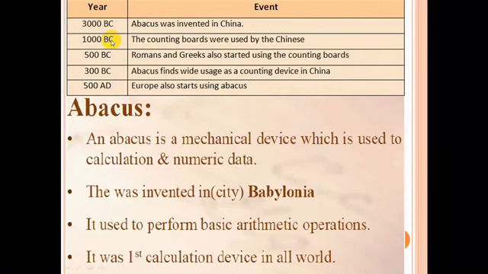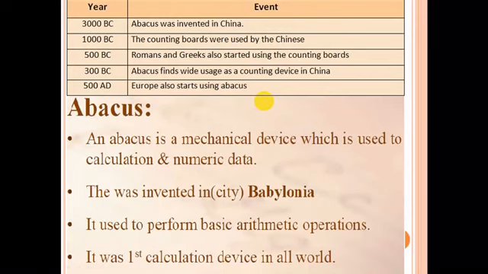In 500 BC, Romans and Greeks also started using counting boards. In 300 BC, the abacus found wide usage as a counting device in China. In 500 AD, Europe also started using the abacus. Some believe it was invented by the Babylonians or the Egyptians.